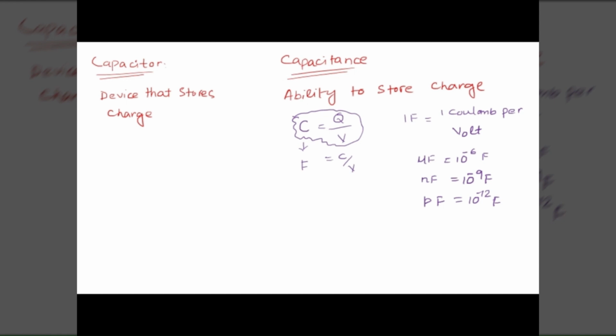The unit of charge is coulomb. The unit of potential difference is volt. Potential difference is denoted by V and volt is denoted by V. That's why it's the same V.